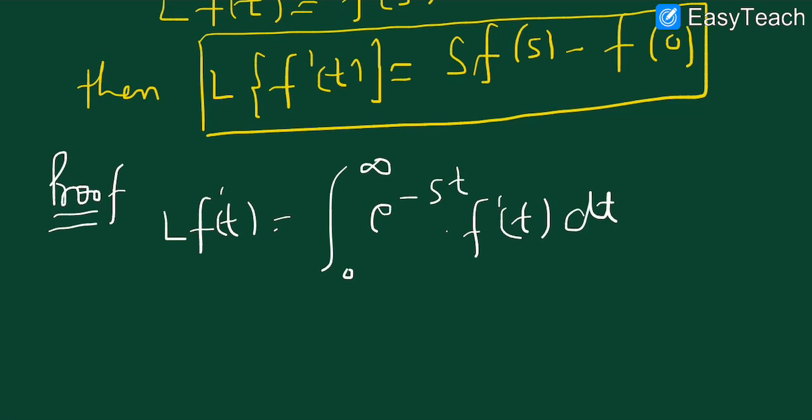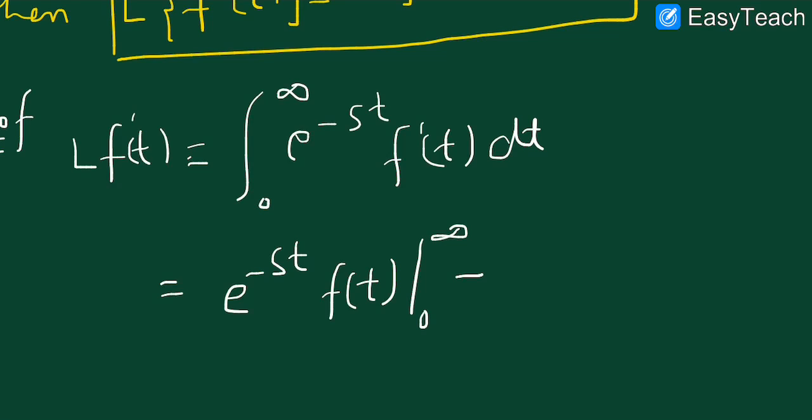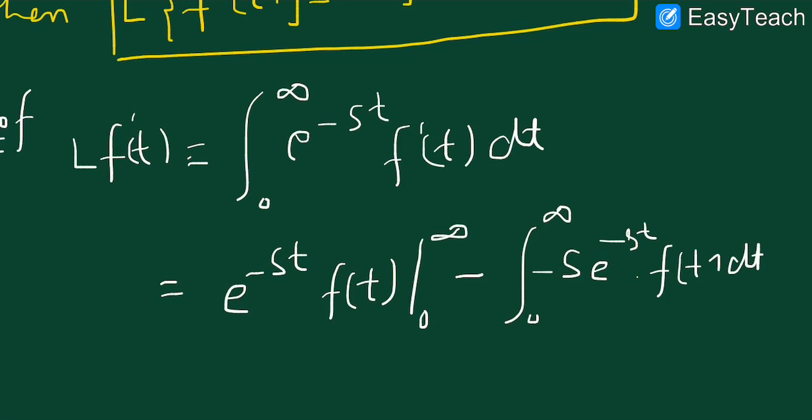If you apply the integration by parts formula, the first function will be as it is, and the integration of the second will be f(t), then 0 to infinity, minus the differentiation of the first, which is minus s e power minus st, and the integration of the second, then again the integration of the result.